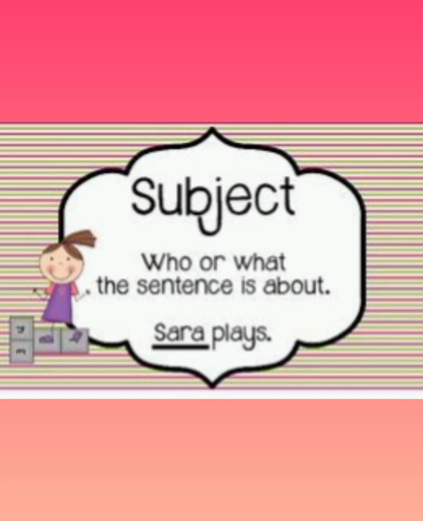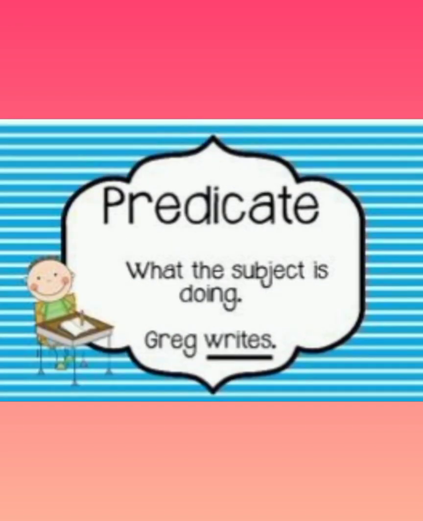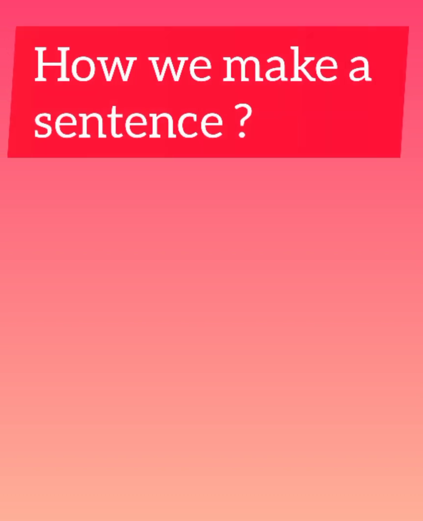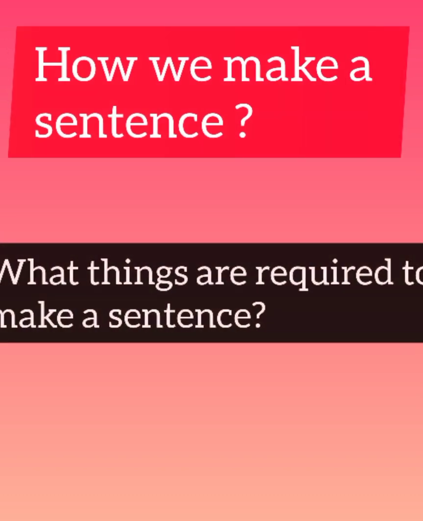As in the example here, Sarah plays. In this sentence, Sarah is the subject, as she is playing, she is doing some action or some verb. So this is the subject. Predicate is what the subject is doing. Whatever the subject is doing is known as predicate. Let's see the example. Greg writes. In this sentence, Greg is the subject and writes, that he is writing, is the predicate.